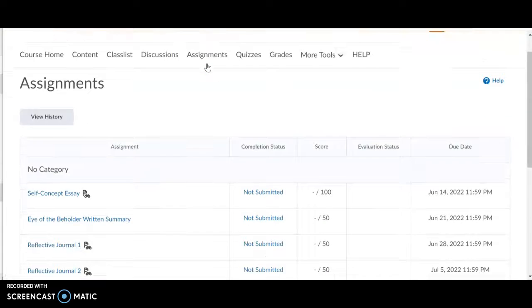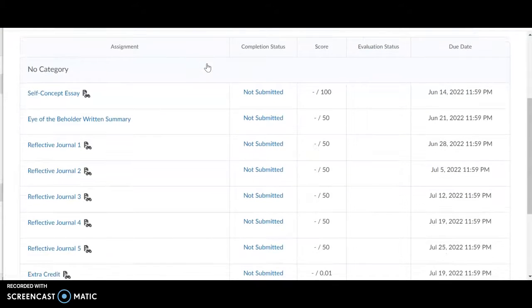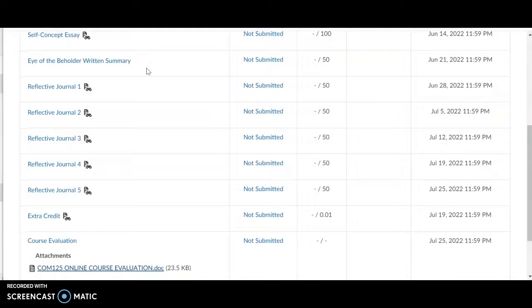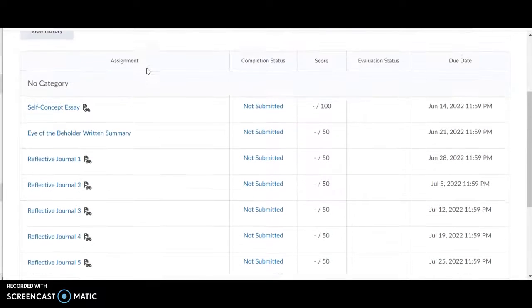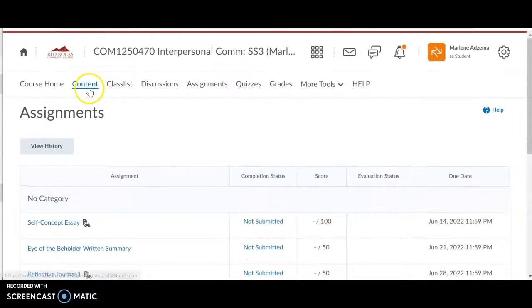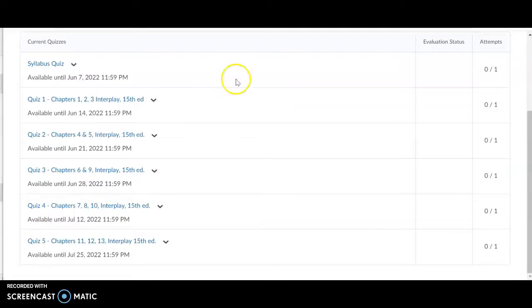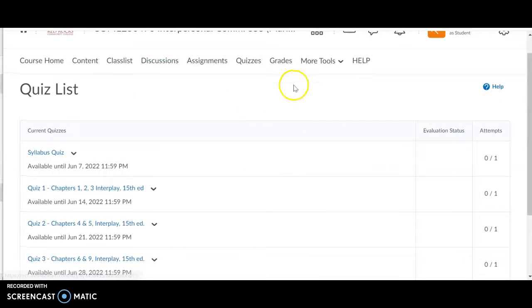Next, here are the assignment folders for submission. These are also linked in the weekly modules, and you can see here these are the written assignments. So you can read through, we have 5 reflective journals, this Eye of the Beholder assignment, and the self-concept essay. You can read through all of those assignments, and the descriptions can be found under the content tab. Here's a link to quizzes. As I mentioned, we have periodic quizzes in here in addition to the syllabus quiz that cover the chapter contents. So you have 5 quizzes in here that cover chapter contents in addition to the syllabus quiz.